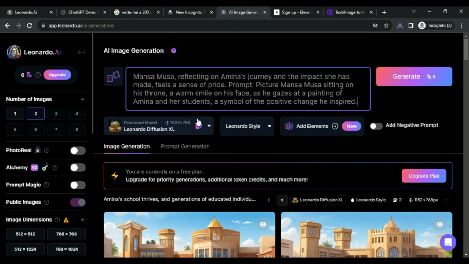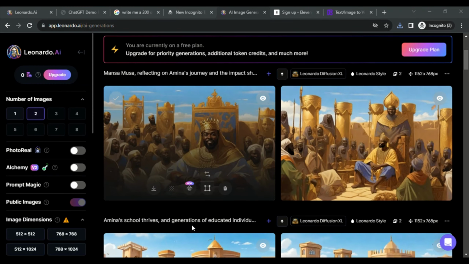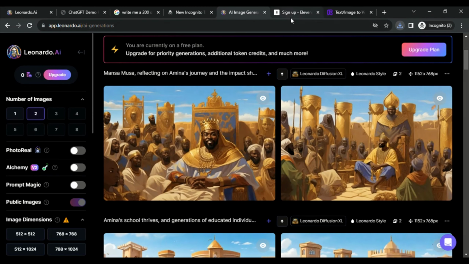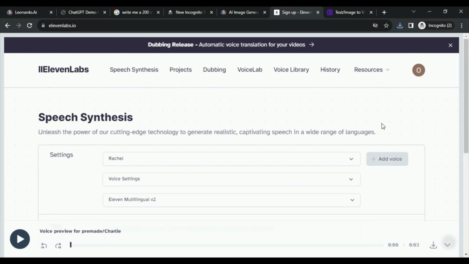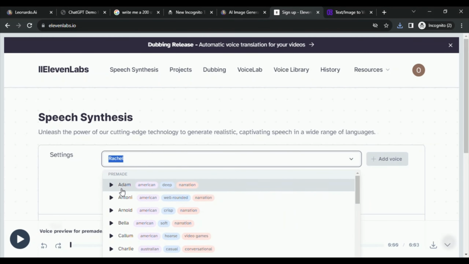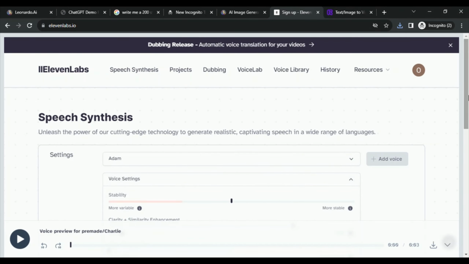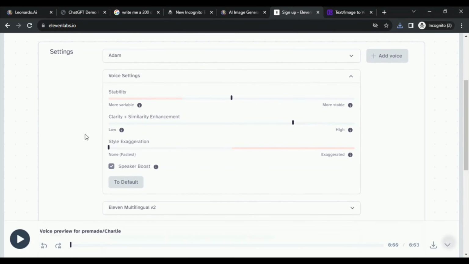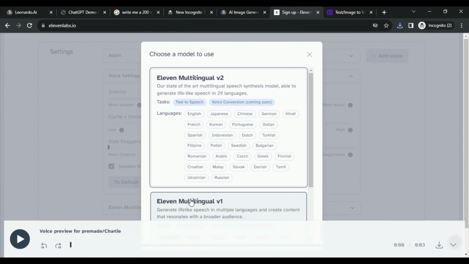Once all images are generated, it's time to move to the 3rd step. Step 3. Now that we have our images, it's time to convert our story into voice. Head over to 11labs.io. They have some of the best voices available.